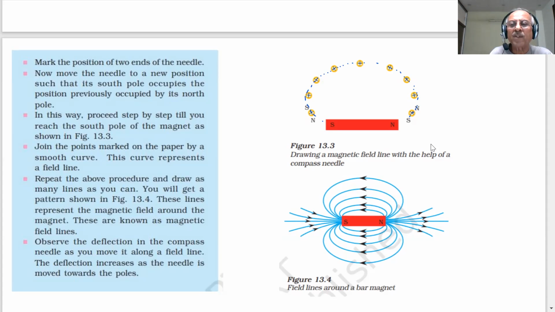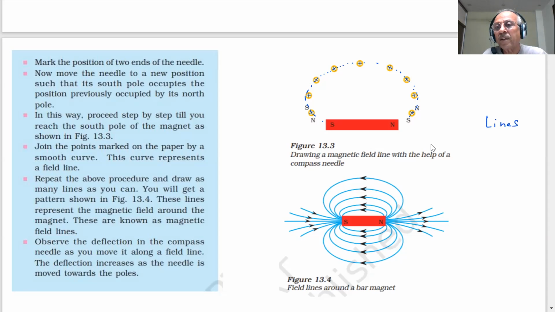Again, you start the compass here and keep on moving like this. So you repeat the above procedure and draw as many lines. You will get a pattern. You can draw more and more lines. You can see, you will get a pattern. What does it show? These are the field lines. These lines represent the magnetic field around the magnet.